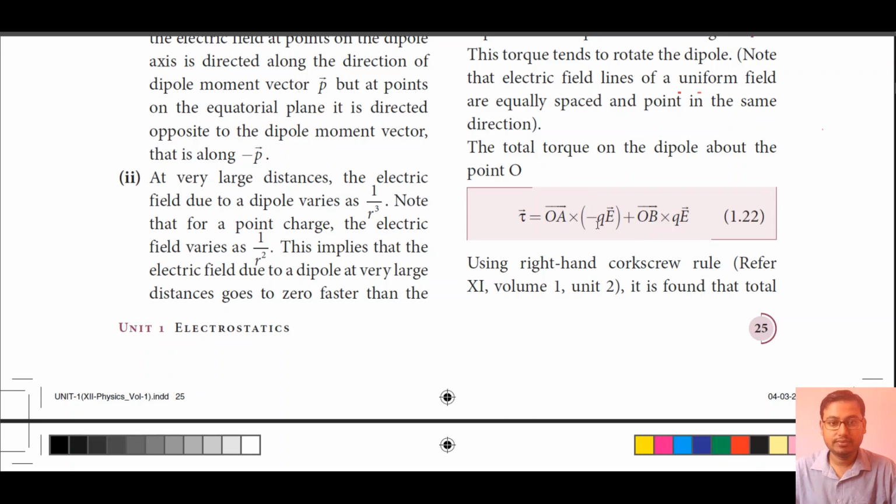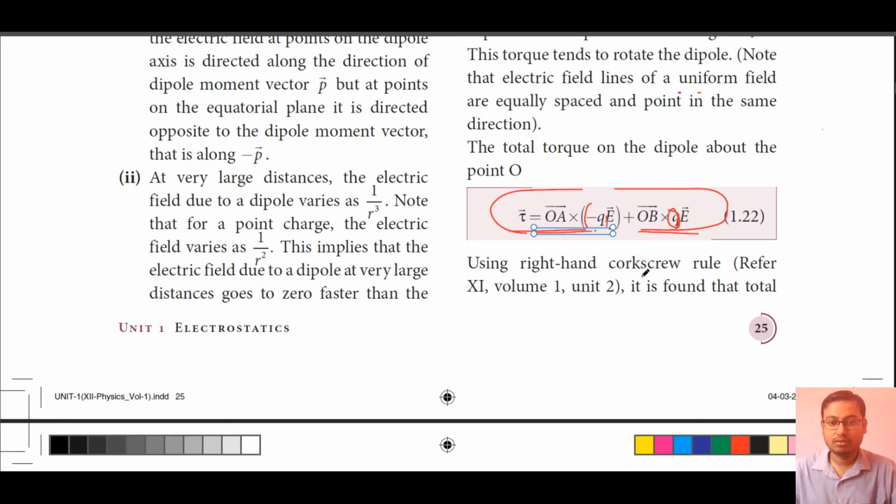As we have seen in the previous slide, the total torque on the dipole about the point O is given by tau is equal to vector OA cross minus QE plus vector OB cross QE. Here minus QE has come because the charge at point A was negative, and here plus QE has come because the charge at point B was positive. So this is the total torque acting on the dipole. Fine. So I hope you have understood it very well. What does it mean? Coming to the next page,